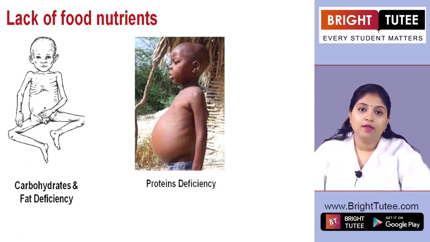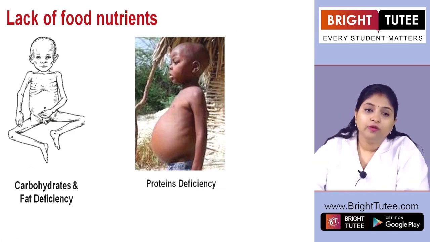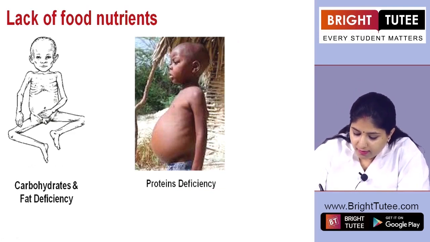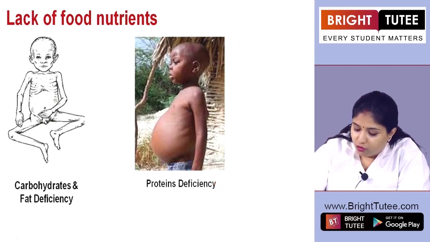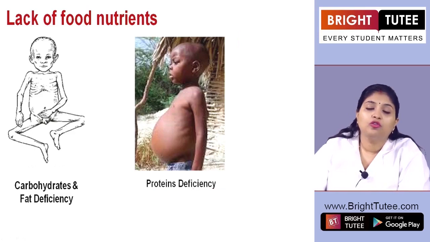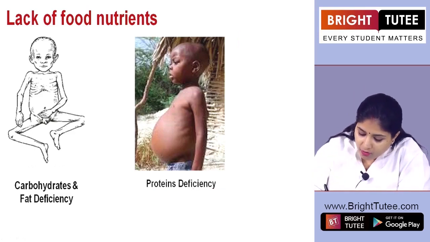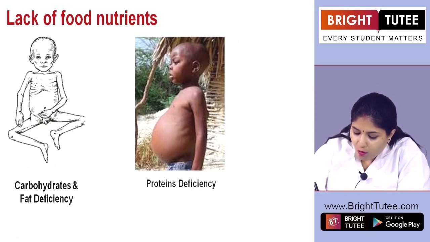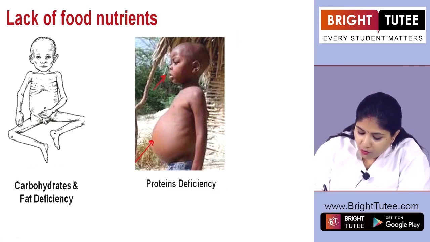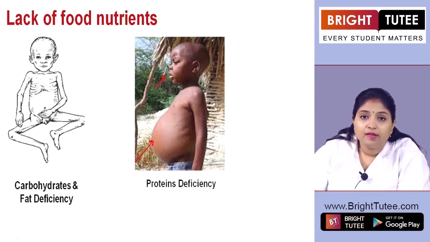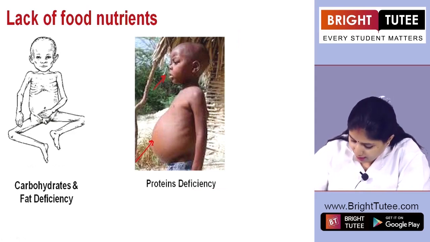When severe deficiency is seen, what are the symptoms? Usually in protein deficiency, we see stunted growth. What does this mean? Stunted means stopped. That means the growth is not happening or is very, very slow. The growth is stopped at one stage, right? Then what else do we see? We see swelling of face. Many a times we also see swelling in the stomach, as you can see, right? So swelling of face is seen. Then you also have different kinds of skin problems associated with it. Apart from that, diarrhea, that means a person will suffer from dehydration, loose motions, right?